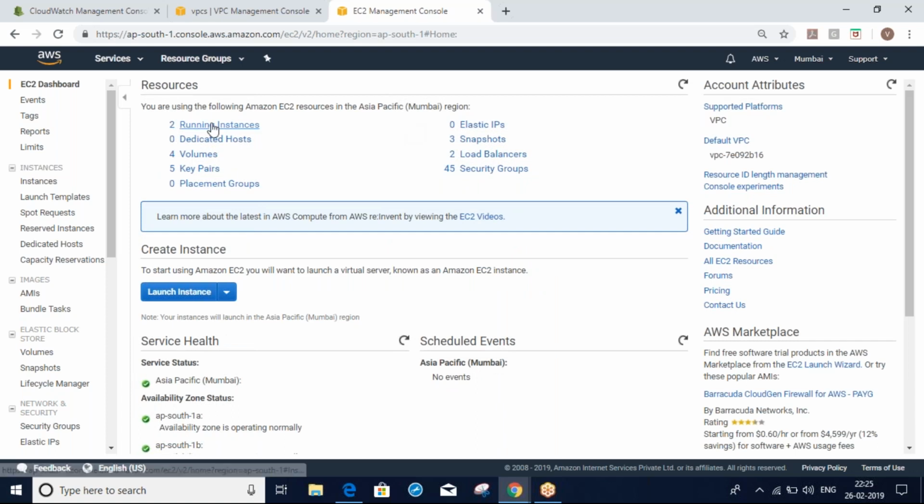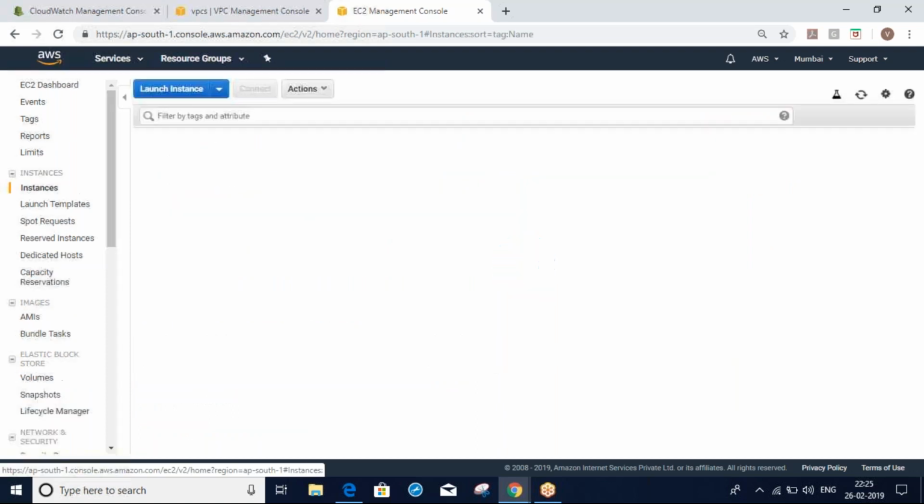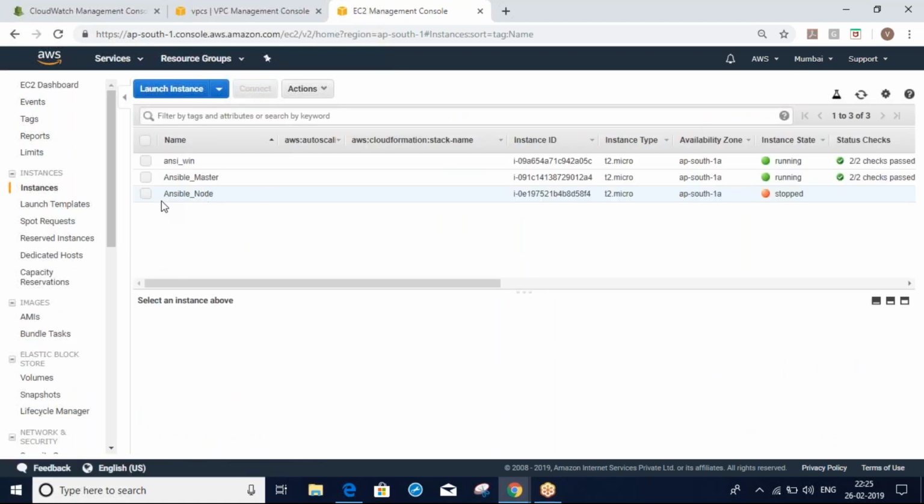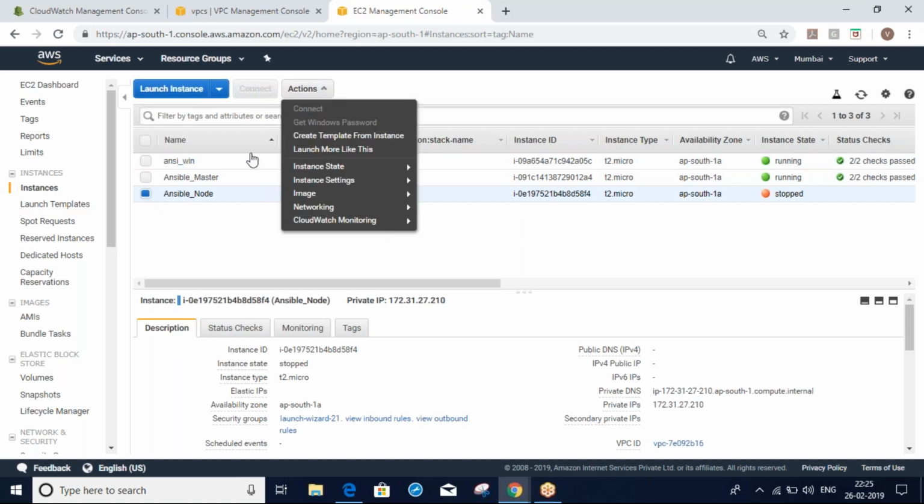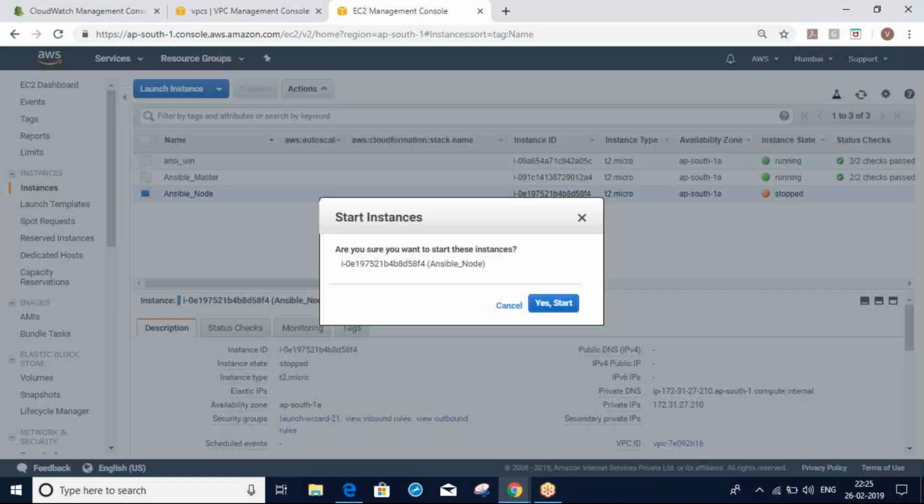Now what will I do? I need some server. I have some Ansible node, so I'll start the Ansible node. Take it in one server. Just create one server. That's simple.